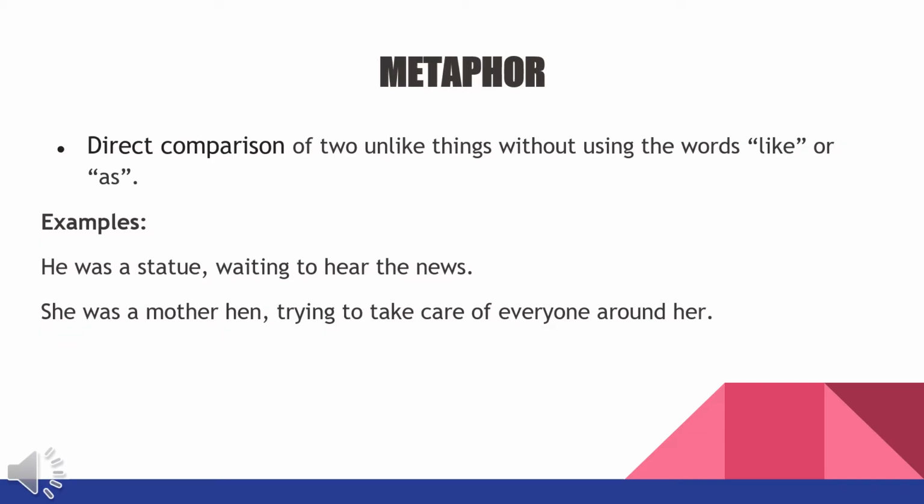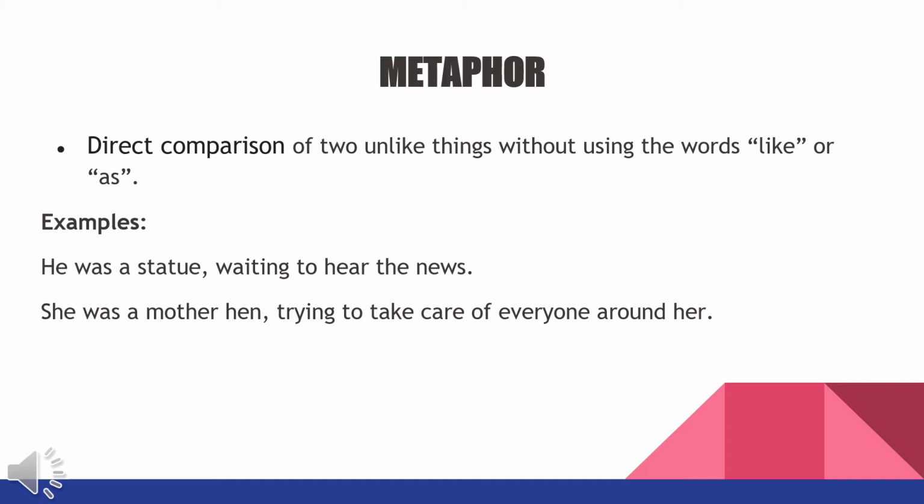The second one is what we call metaphor. It's direct comparison. It is something to do with direct comparison of two unlike things, of course, without using the words like or as, since we're talking about direct comparison. You don't need to indicate like or as when you compare two unlike things. For example, he was a statue waiting to hear the news.